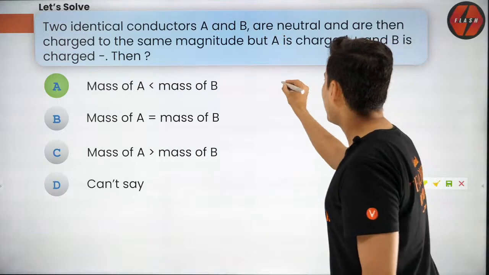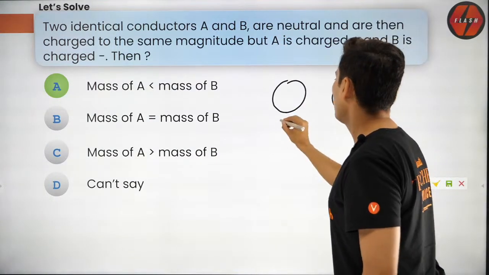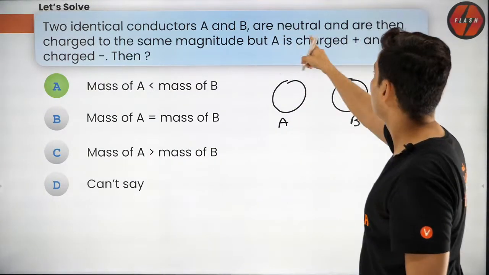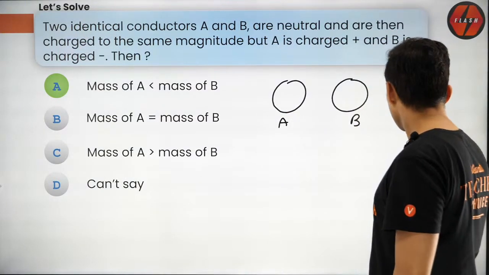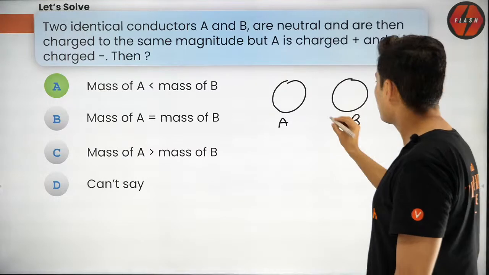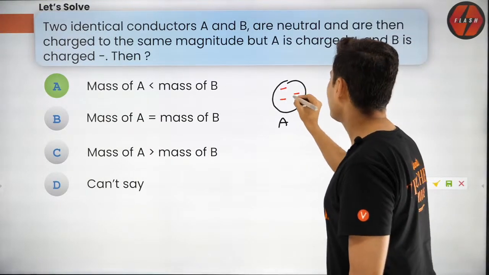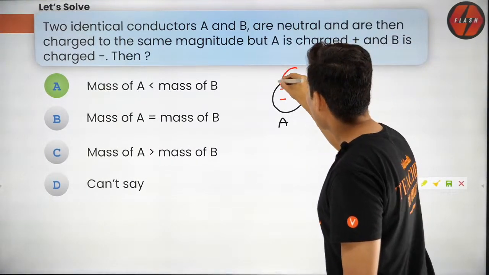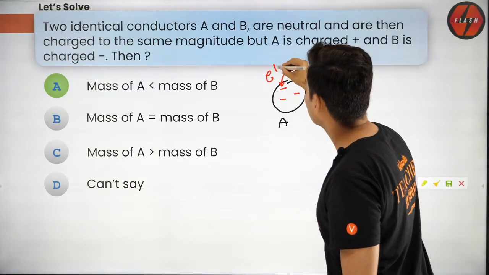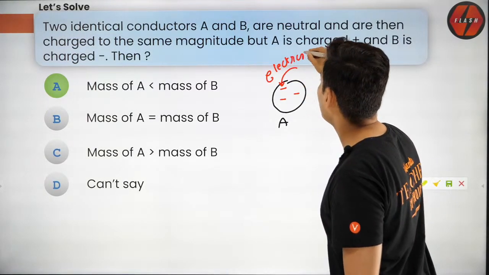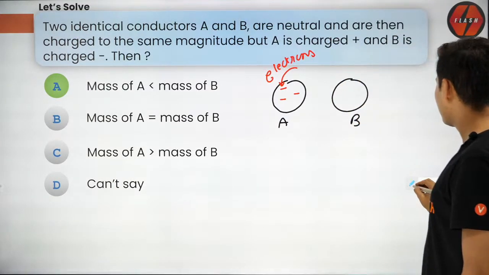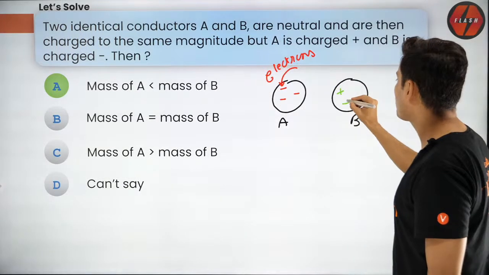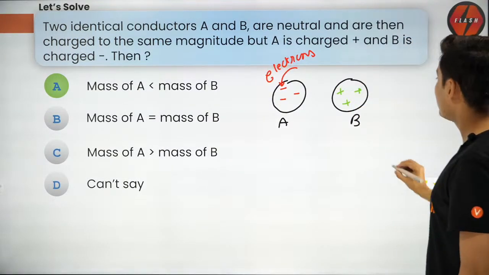See, guys, A and B were identical neutral bodies, so no charge on them. Now, if you put negative charge on a body, what does it mean? You have added electrons. But if there is positive charge on a body, then what does it mean?